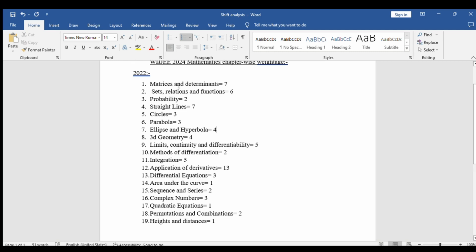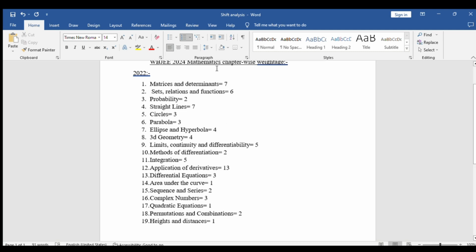Next, matrices and determinants. This is not even a very tough chapter conceptually, intellectually. Yet it has got the potential of giving you these many questions in a single paper. And 7 questions can roughly contribute to 12 to 15 marks. So can you imagine?